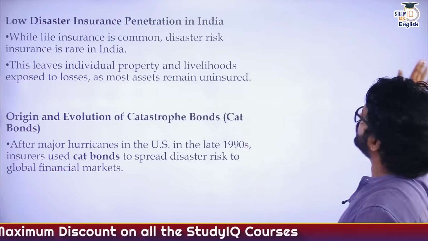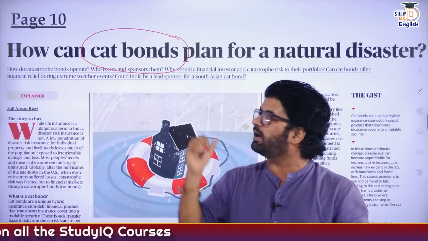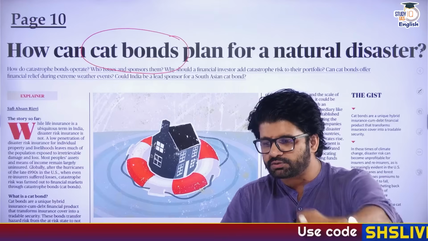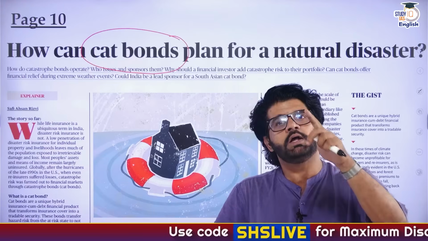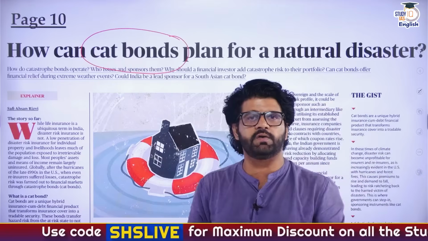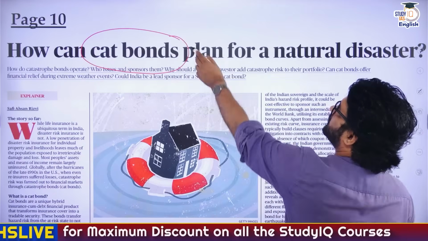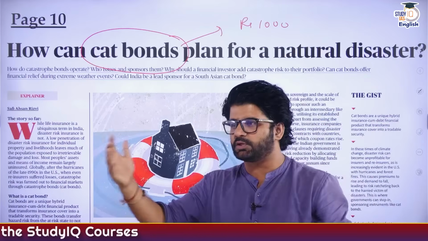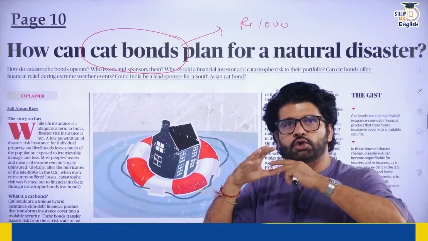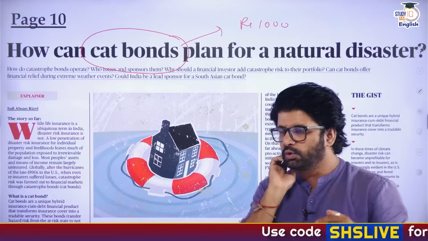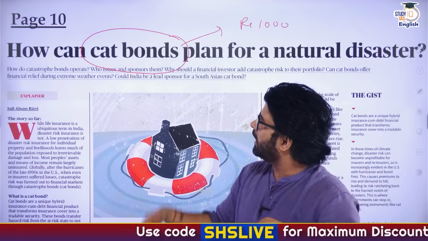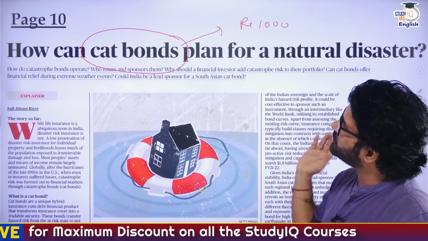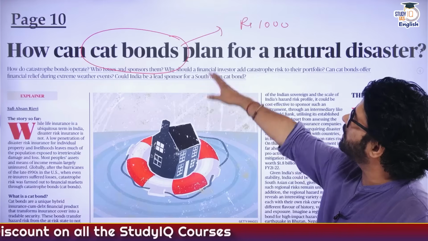And here also, this article is talking about a similar bond, the cat bond, catastrophe bond. Rather than investing its own money in the post-disaster phase for disaster mitigation and other work, the Indian government can take investors' money. They can issue these catastrophe bonds, let's say for 1,000 rupees. Then there will be an intermediary, let's say the World Bank or Asian Development Bank, which will ensure that these bonds go far and wide to different investors around the world. Why different investors will buy this catastrophe bond, and what criteria will be part of this bond.